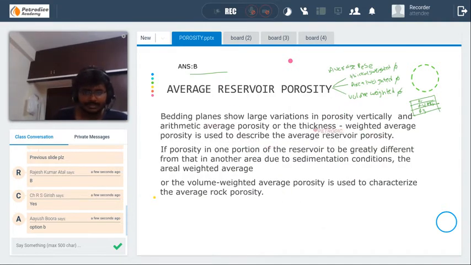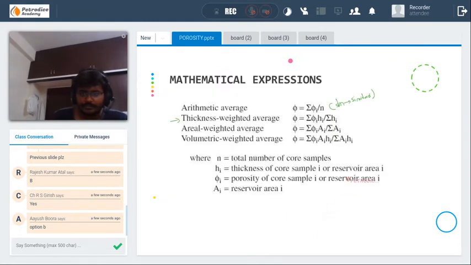When porosity in one formation is greatly different from that of another area due to sedimentation conditions, if you take areas A1, A2, A3, consider this surface. Under this, the formation porosity is different in different areas, whereas it is almost similar within a particular area.